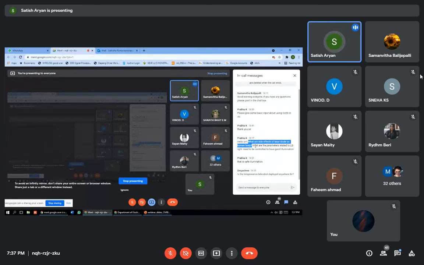The second part is, what parameters related to the laser diode need to be controlled to have good illumination? This was majorly addressed by my colleague Fahim. Basically, it's the driving current. Any laser diode has a characteristic called the LI characteristic, where if you increase the driving current, the light emitted increases. So if you increase the driving current through the laser, obviously the illumination can be increased. I think I have addressed it.